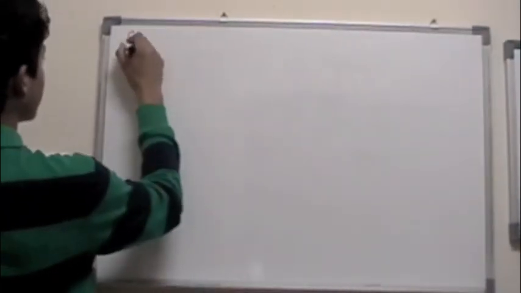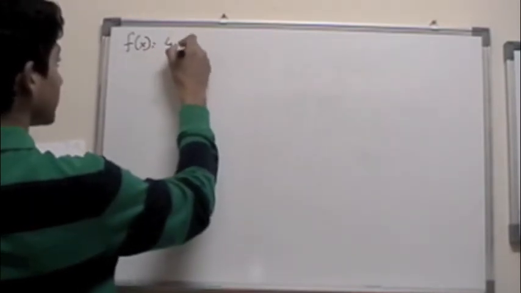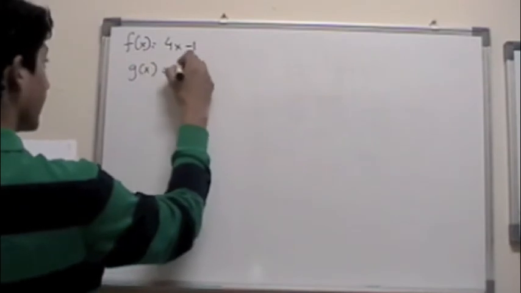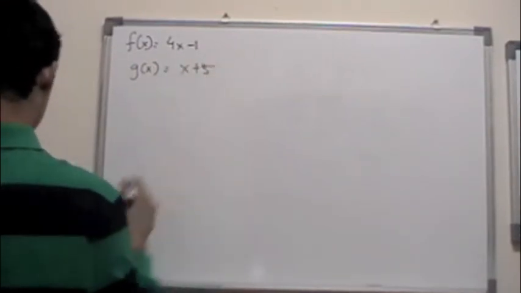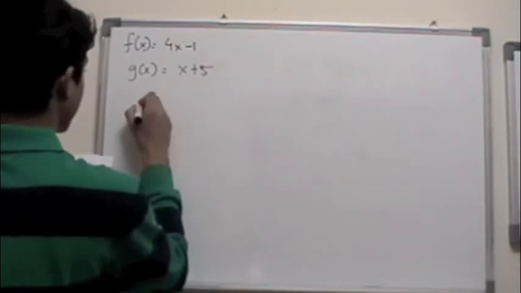So let's say you have f of x equals 4x minus 1 and g of x equals x plus 5.